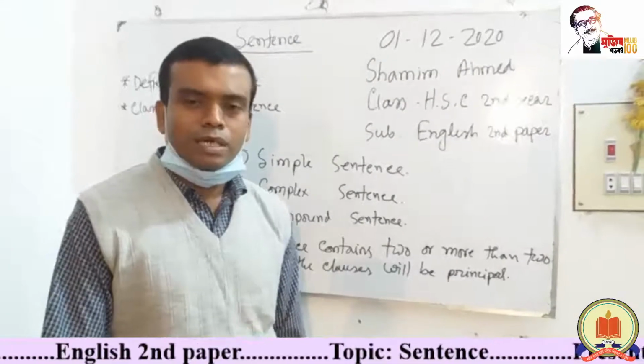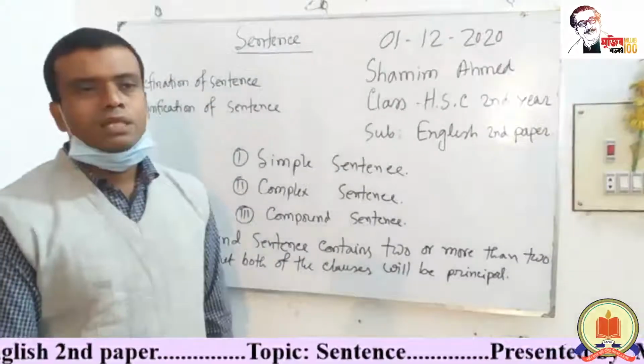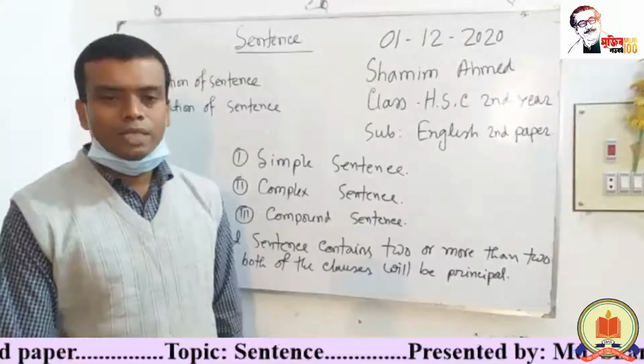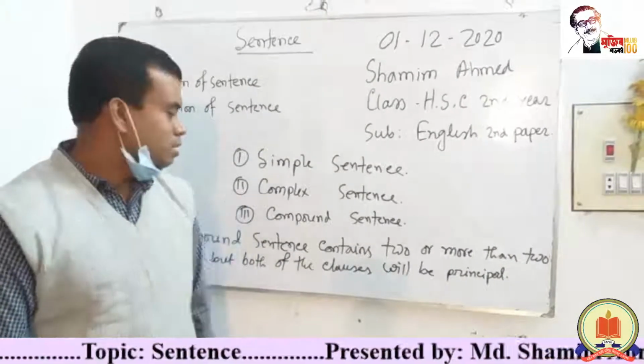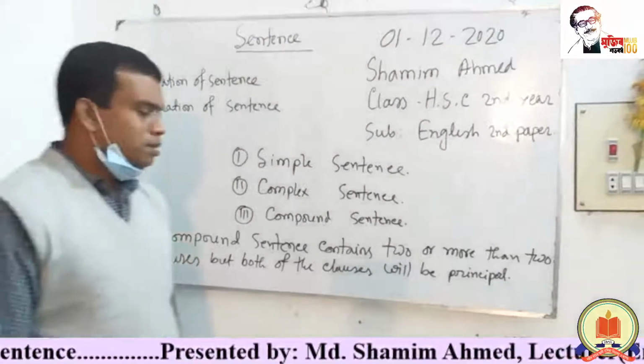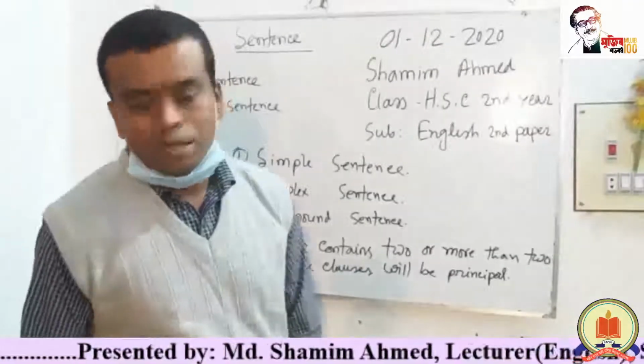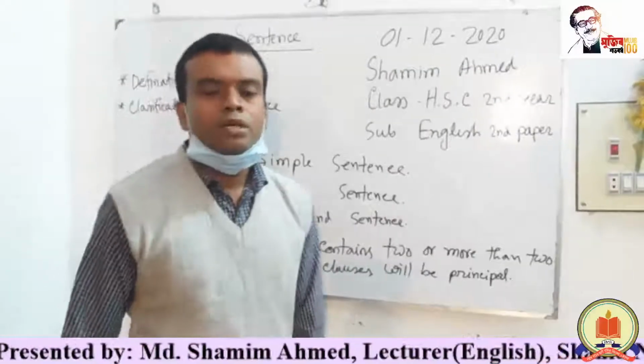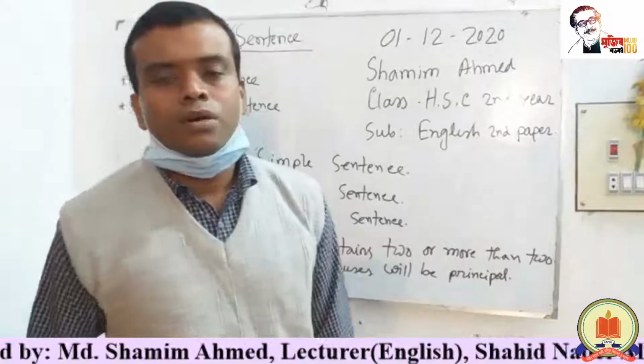That means the clause which is independent is the principal clause.